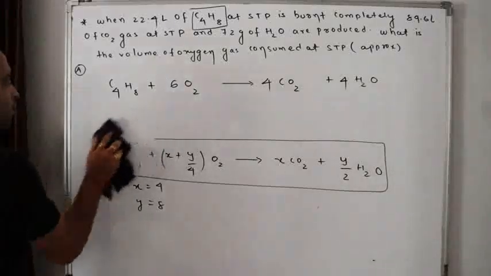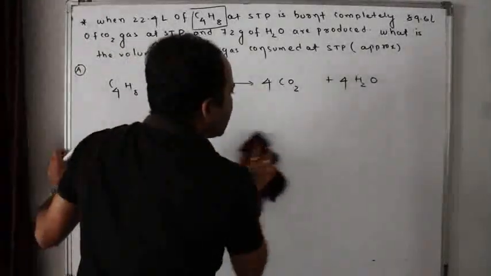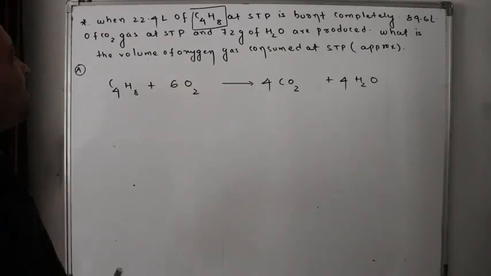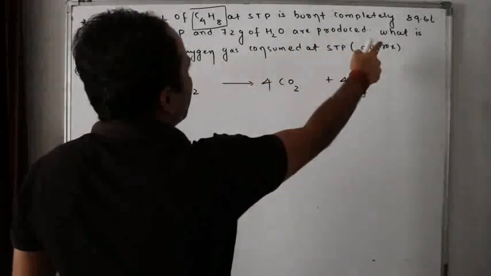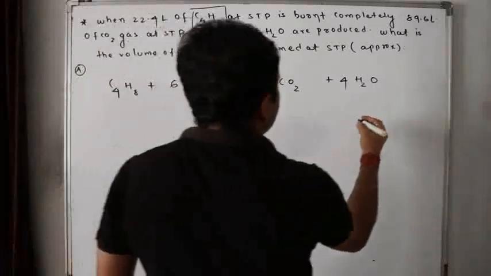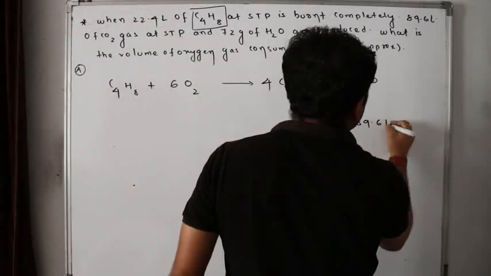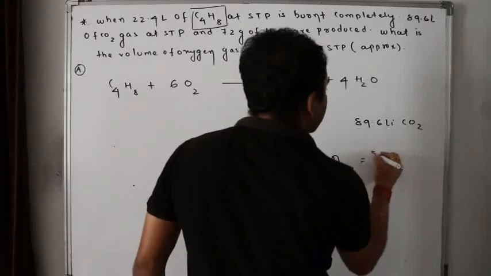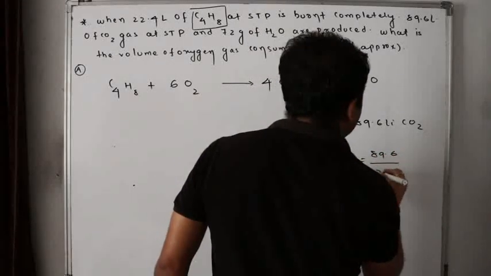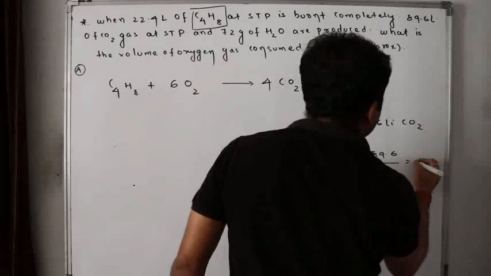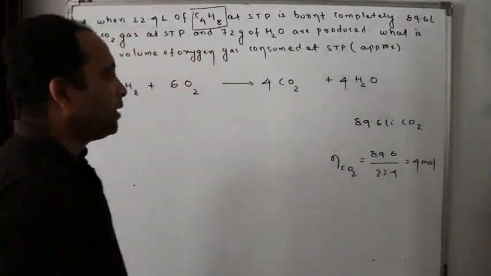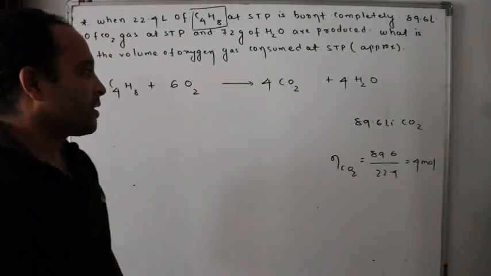Now, the question comes, when C4H8 is burnt, it got what? 89.6 liters of carbon dioxide. How many moles of carbon dioxide? It is 89.6 by 22.4. It is approximately 4 moles. Isn't it? 4 moles of carbon dioxide.